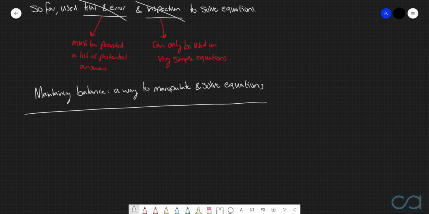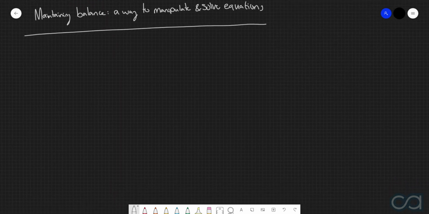Now, to introduce this idea of maintaining balance, we're actually going to be using a bit more of a real-life application in the form of a weighing scale. But we're not going to be considering a digital scale, we're actually going to be considering something a bit more old-fashioned in a balancing scale.